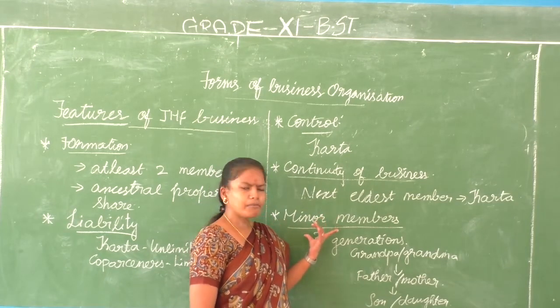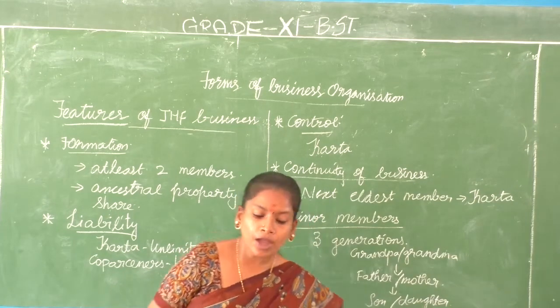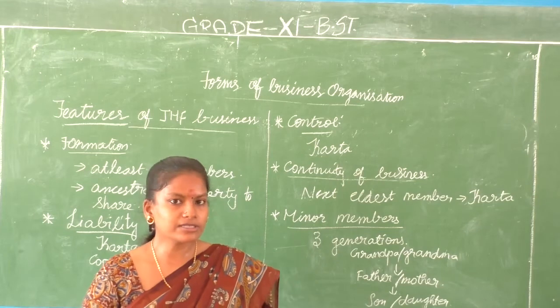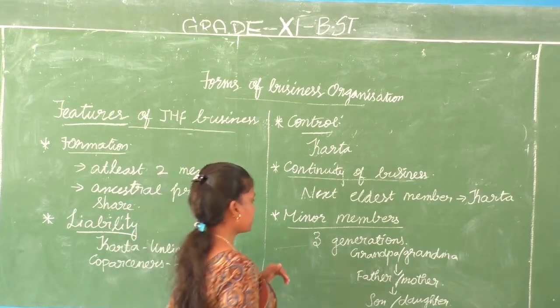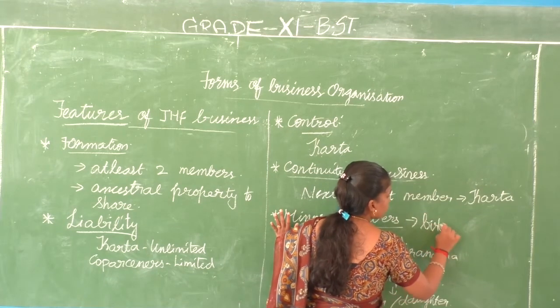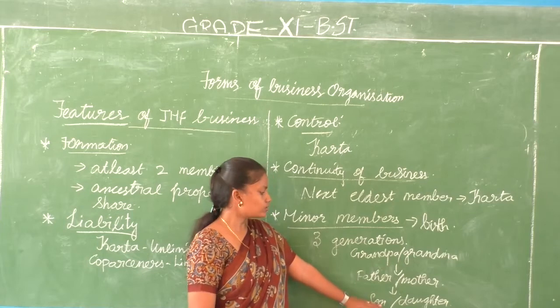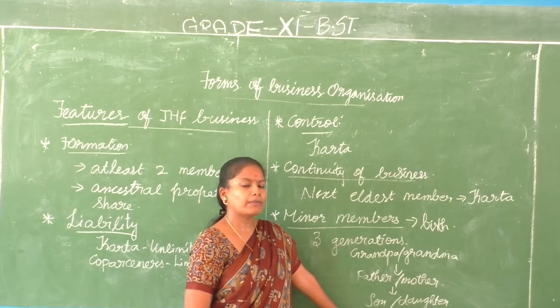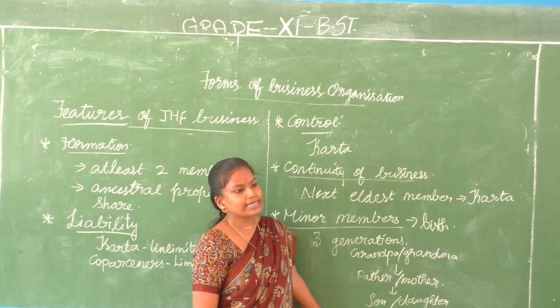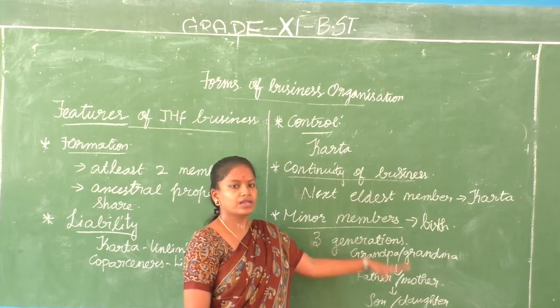So what do we mean by minor members? We already discussed that membership in this form of business comes through birth. When a son or daughter, a child, is born in the family, he or she automatically gains membership in the family business.